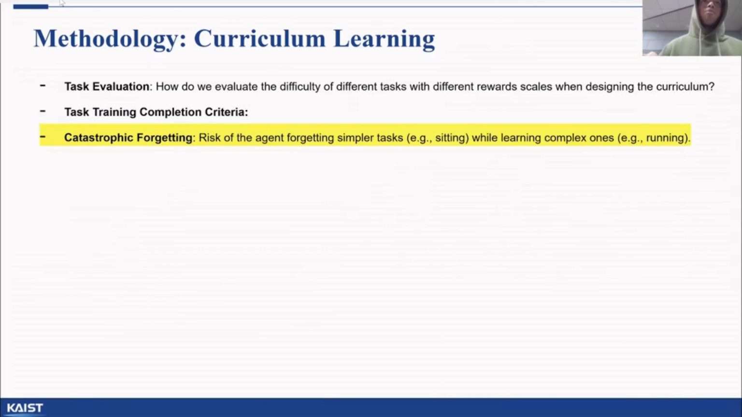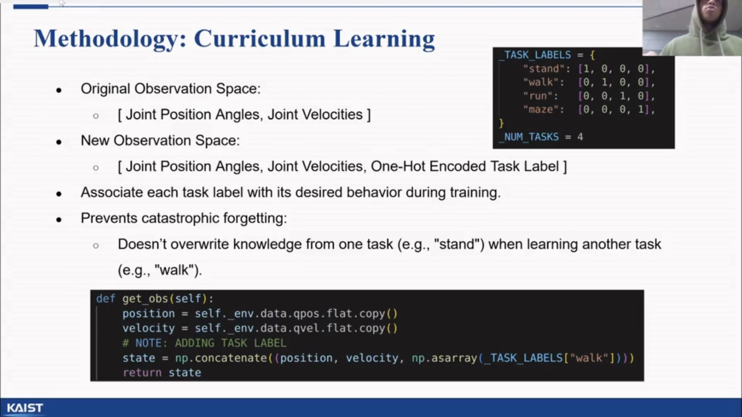We also believe there is a good chance that the model forgets previously learned tasks when it starts training on a new task. To address that, we added task labels to condition the model learning on the task. The original observation space only had the robot's joint angles and joint velocities. For each task, we created a one-hot encoded label and added it to the observation, thereby associating each task label with its desired behavior during training. This prevents catastrophic forgetting, as the model doesn't overwrite knowledge from one task, for example stand, when it learns another task like walk.